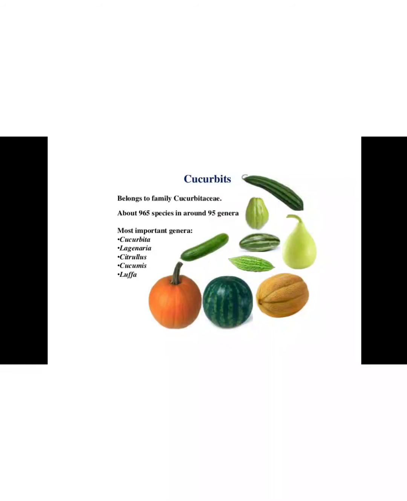Some vegetables belong to the family Cucurbitaceae, about 965 species in around 95 genera. The most important genera are Cucurbita, Lagenaria, Citrullus, Cucumis and Luffa.